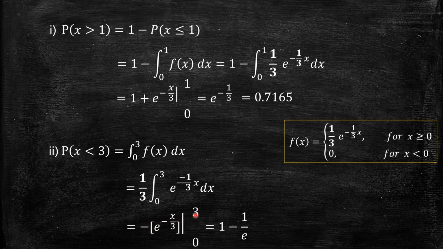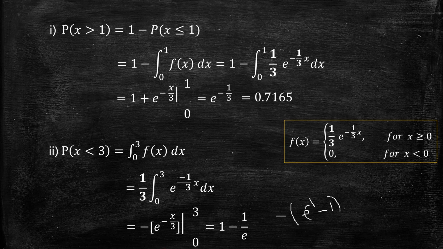Upper limit is 3, so what do we get? E power minus is already there. So e power minus 3 by 3 means e power minus 1. Minus, when x equal to 0, e power minus 0 by 3 means e power 0, and e power 0 is 1. So minus of e power minus 1, that is 1 minus e power minus 1.